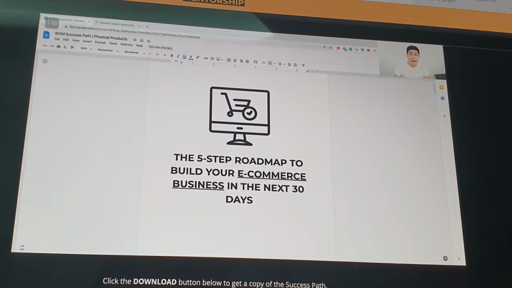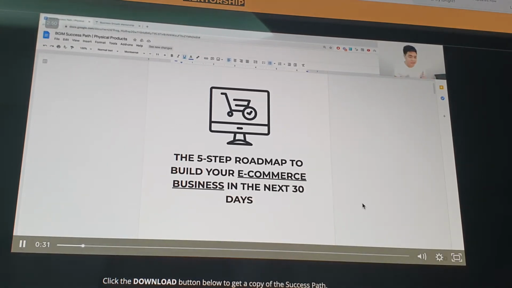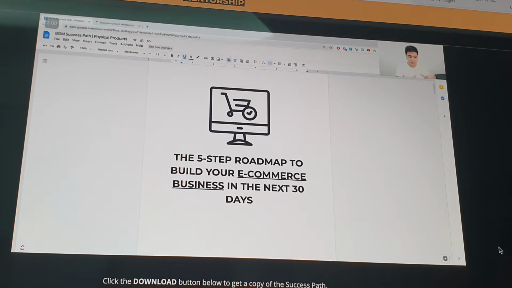Ito yung kumbaga mapa mo para hindi ka mawala, especially if you're getting started, especially if wala kang background or experience with regards to marketing online. This is the right module for you, okay? Now, this is just a quick overview and walk through lang sa e-commerce success path, user expectations, how to go. Now, this is a 5-step.